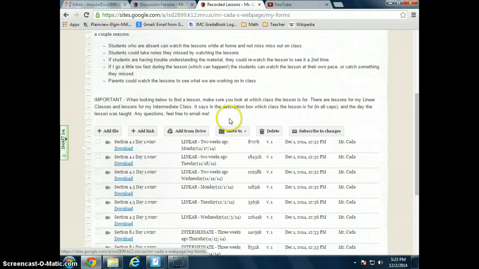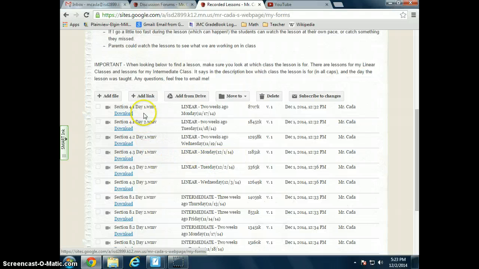One thing I am thinking about doing in the future is this. I've noticed that we have a lot of technology at our school. We have a lot of iPads, and each teacher has a few in their room. But I've noticed that the kids aren't able to watch my videos on the iPads for whatever reason. I am noticing though that they can watch YouTube videos.